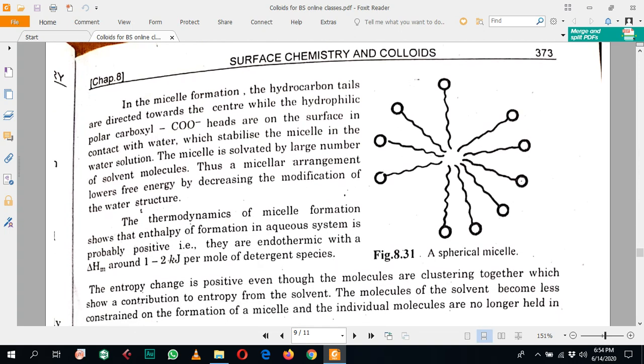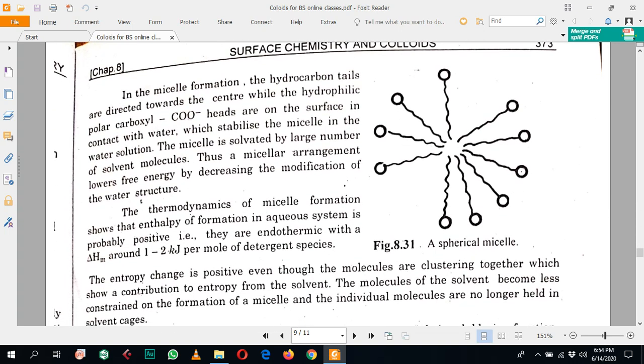In the micelle formation, as we studied earlier, the hydrocarbon chains are directed toward the center, meaning all the hydrocarbon chains are oriented inward, and the hydrophilic polar carboxylic groups end on the surface in contact with the water. These hydrophilic ends are attracted toward the water, which stabilizes the micelle in the water solution.